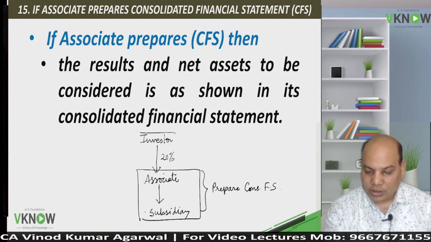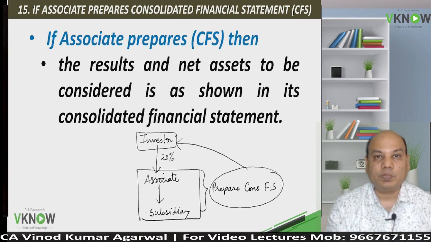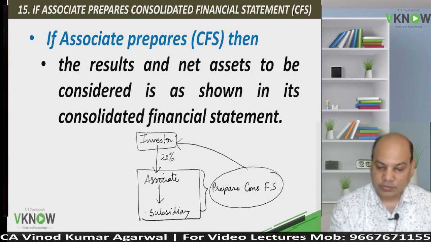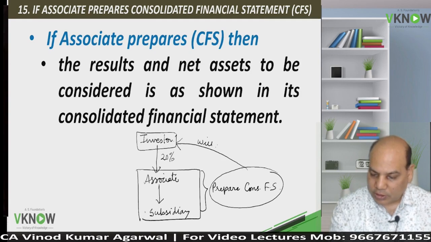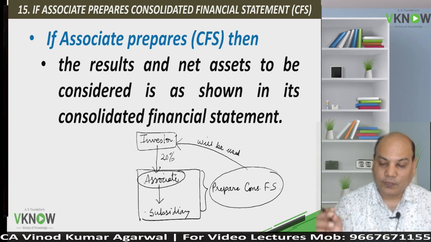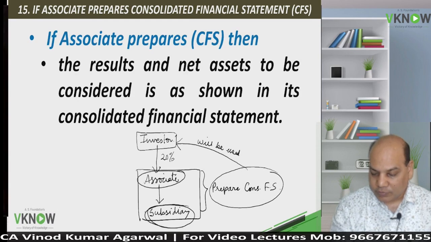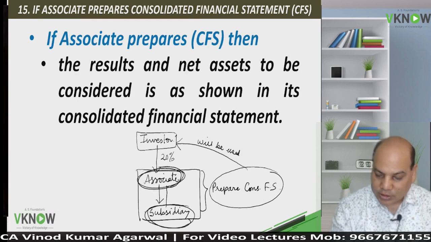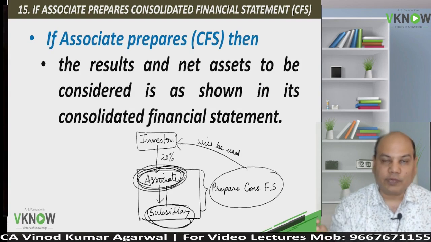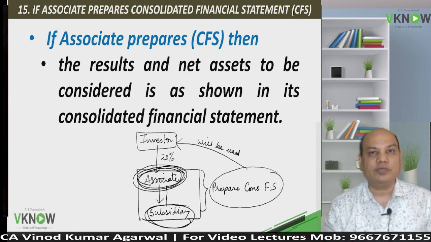This investor will use consolidated financial statement for the purpose of applying equity method. Consolidated financial statement of the associate will be used by the investor for the purpose of applying AS23. Which means the subsidiary's profit will first get added to associate, and then consolidated profit of the associate will be used by the investor for the purpose of consolidation.